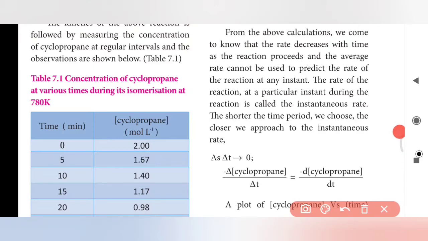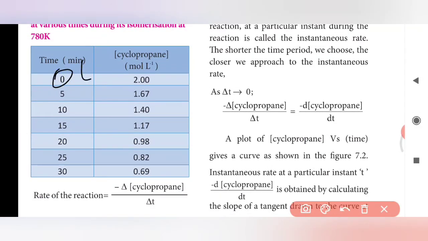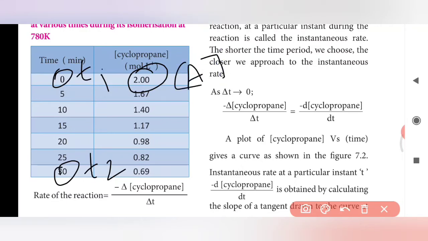After the starting of the reaction, the concentration decreases as the time increases. Here 0 is T1, the initial time, and 30 is T2, the final time. This is the initial concentration of A, cyclopropane, A1, and this is the final concentration of cyclopropane, A2.